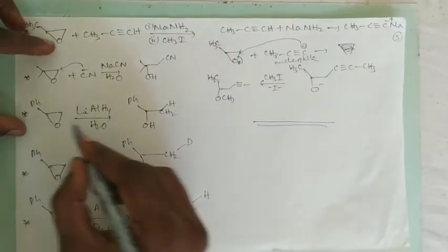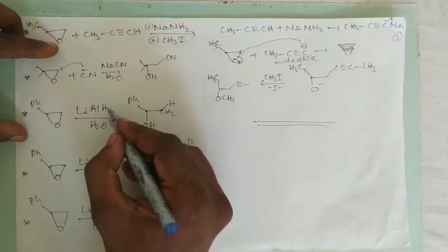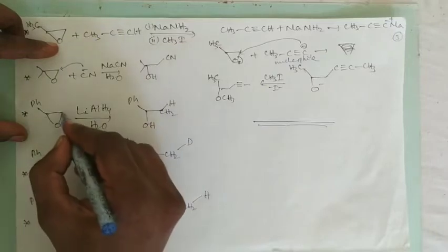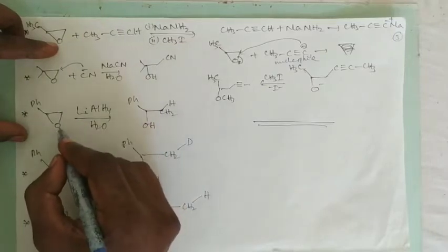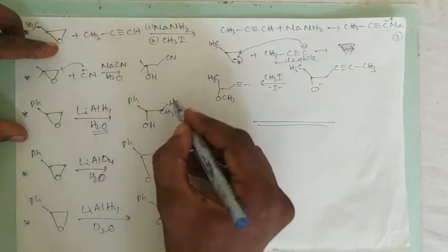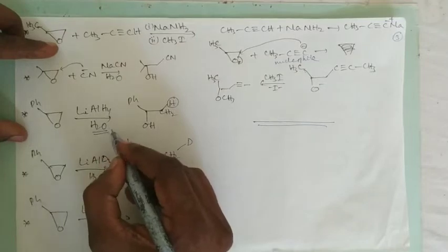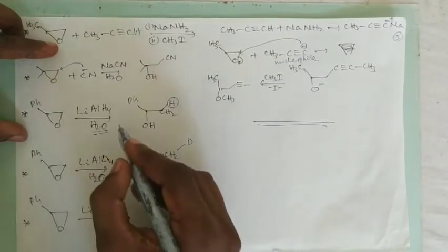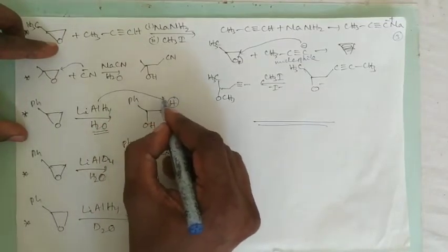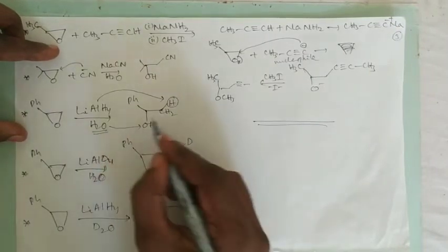This is unsymmetrical again, with lithium aluminum hydride. Here you see one important thing: the H minus is transferred to this carbon, and this oxygen is getting protonated by water. So H minus comes from lithium aluminum hydride, and H plus comes from water.